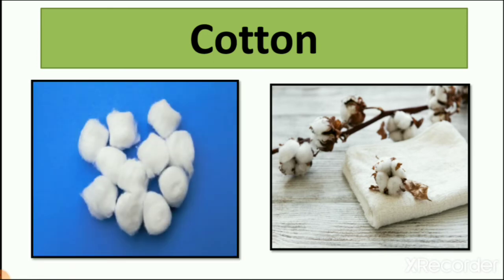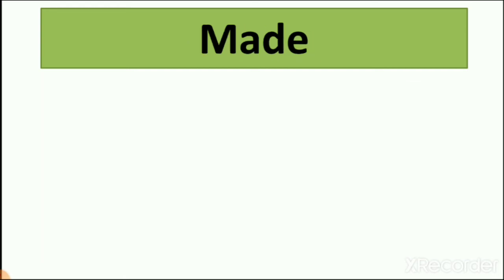This white cotton we use in pillows and blankets and beds. This cotton we use to make cotton clothes also. From this cotton we make big threads, and these threads we use in making cotton clothes.